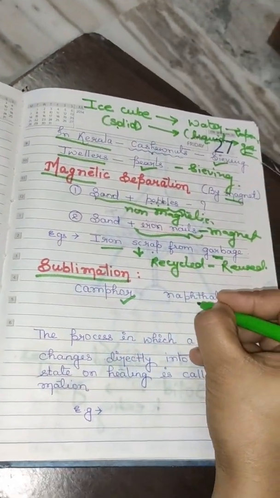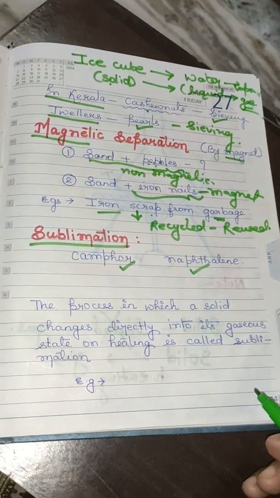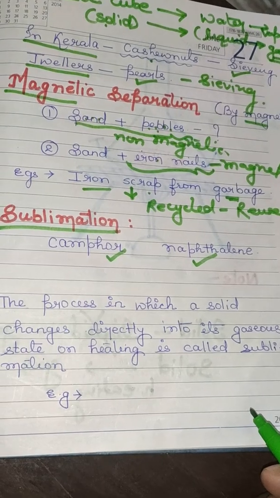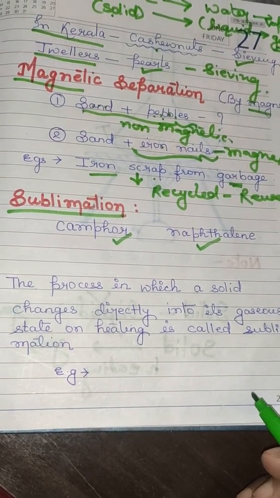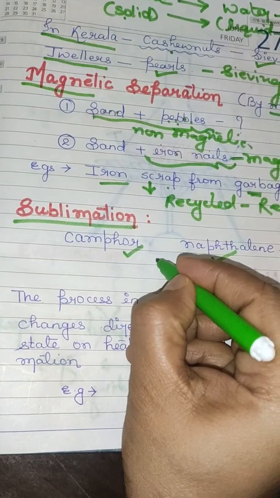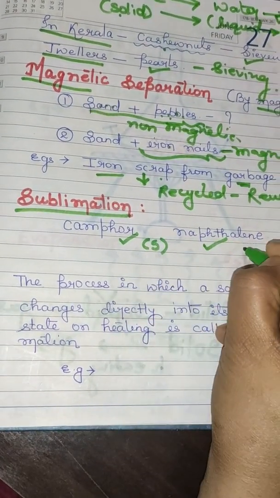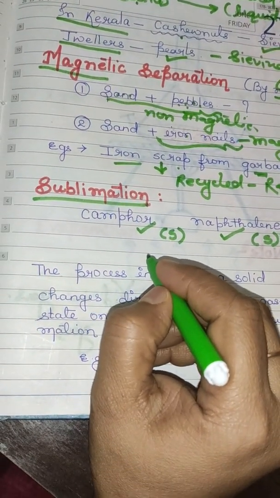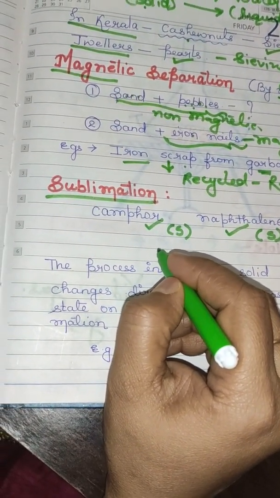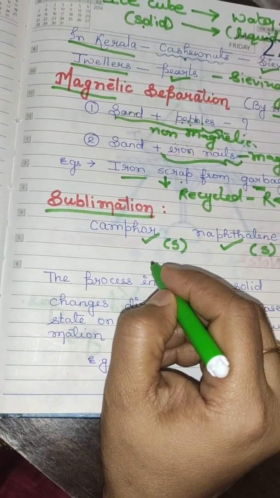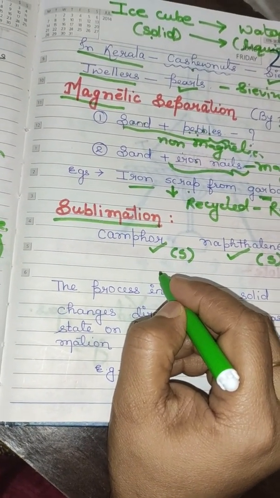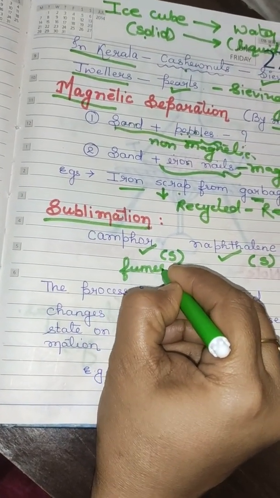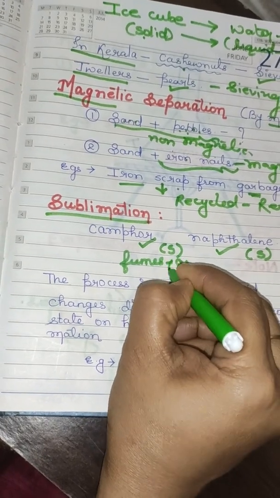Now try to understand what sublimation is. Camphor and naphthalene, two names I have written here. These two substances directly sublime into gaseous state. Camphor is in solid state. Naphthalene is also in solid state. Camphor, kapoor, you must have seen. When we light a camphor piece, what happens? The camphor directly changes into fumes. The fumes are in which state? The fumes are in gaseous state.